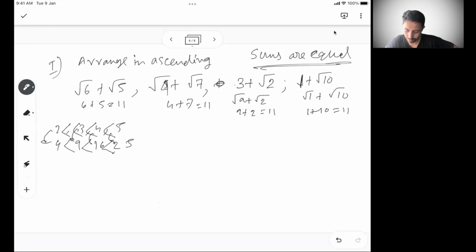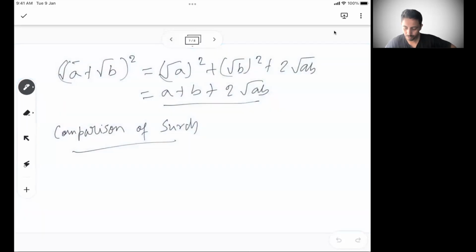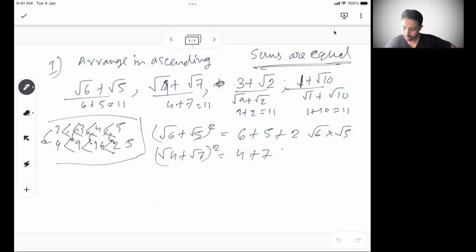So if I do squares of all these four numbers, what will I get? Root 6 plus root 5 whole square gives 6 plus 5 plus 2 into root 6 into root 5. Then root 4 plus root 7 whole square gives 4 plus 7 plus 2 root ab, similar to what we did here. Similarly, 4 plus 7 plus 2 into root 4 into 7.